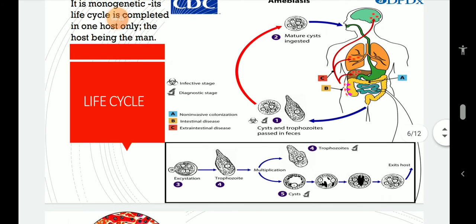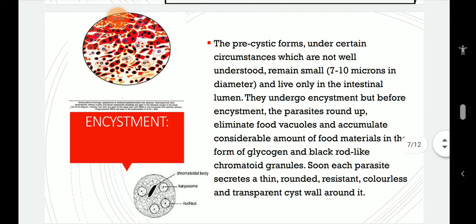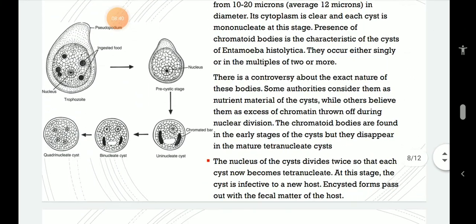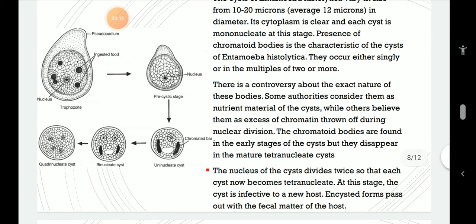There is a controversy about the exact nature of these bodies. Some authorities consider them as nutrient materials of the cyst, and some consider them as the leftover or excess chromatin thrown out of the nucleus after division. The chromatoid bodies are found in the early stages of the cyst, but they disappear in the mature tetranucleate stage.